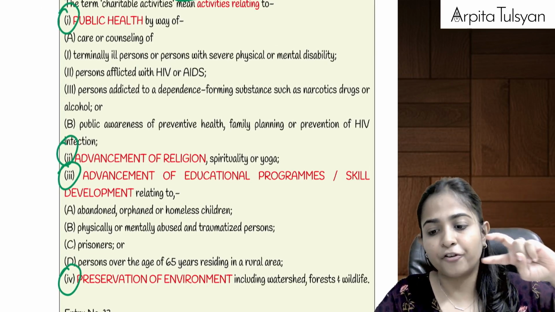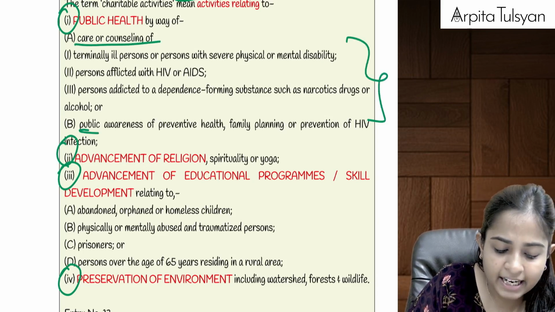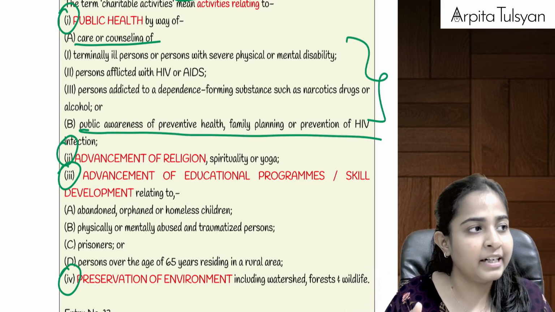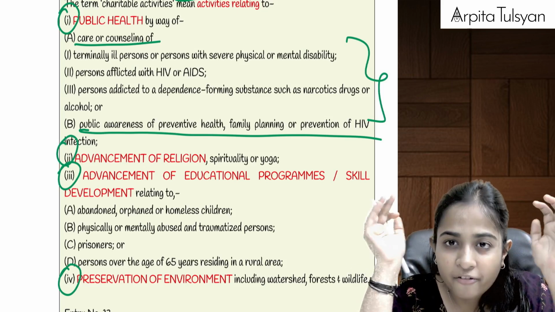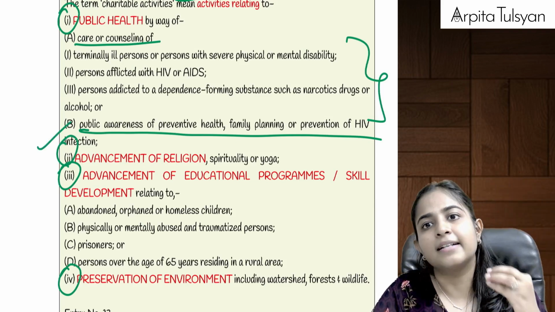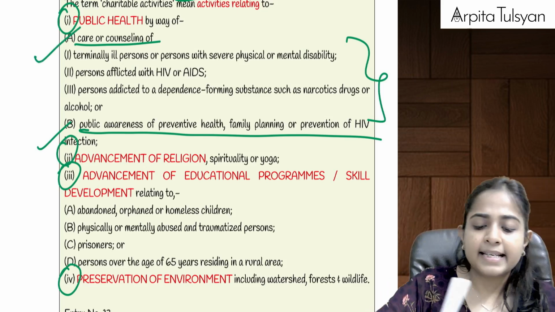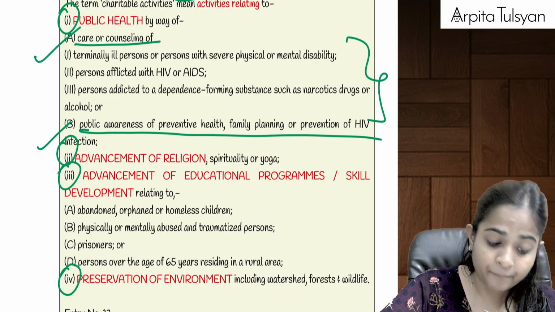in two ways. First one is care and counseling of certain category of person, and second one is public awareness about prevention of HIV infection, preventive health checkup, then your family planning, etc. If they are providing such services, and for that if they are charging any consideration, then on that consideration GST will be totally exempted. Secondly, it is public health, which is given by way of care or counseling of whom?